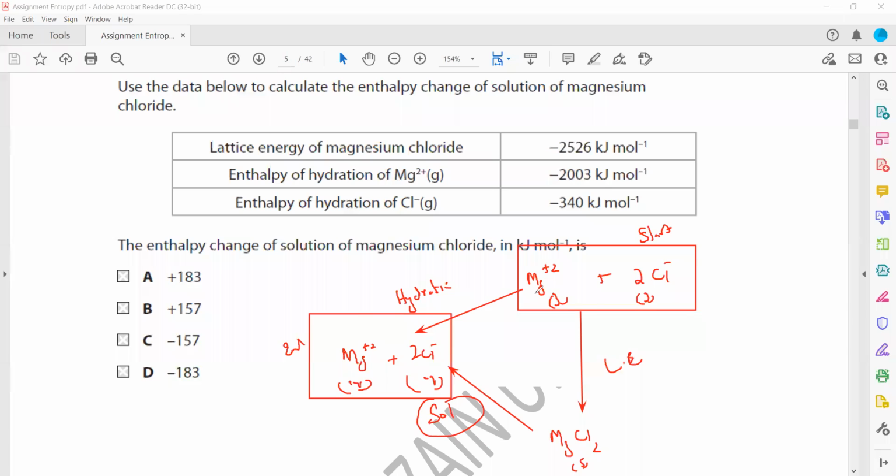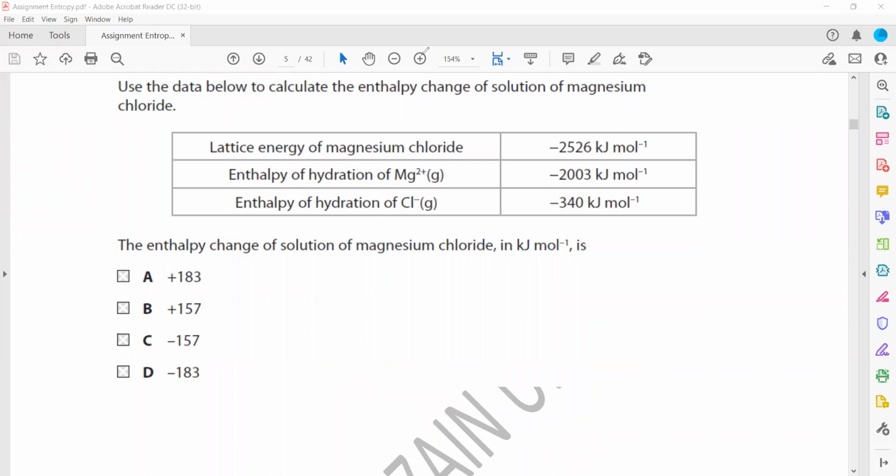So following route 1, we can say hydration is equal to lattice plus enthalpy of solution. Or if we need the enthalpy of solution, then enthalpy of solution is hydration minus lattice. That will give us the enthalpy of solution. So if we write a formula here, whenever you need enthalpy of solution, it is hydration minus the lattice.